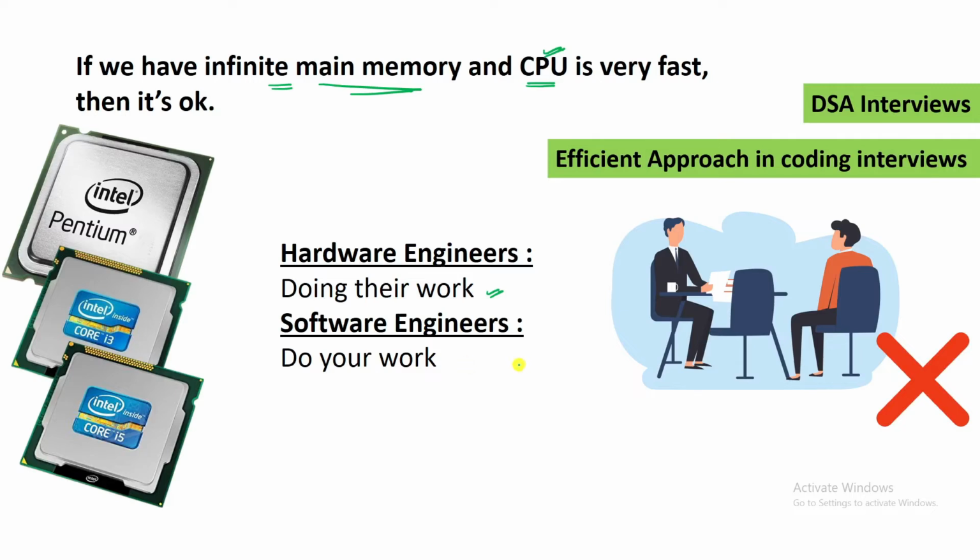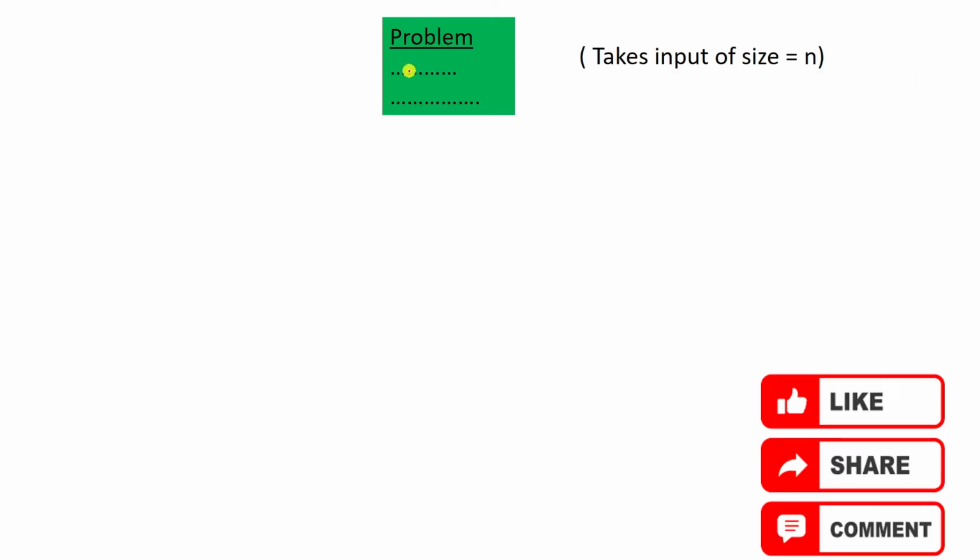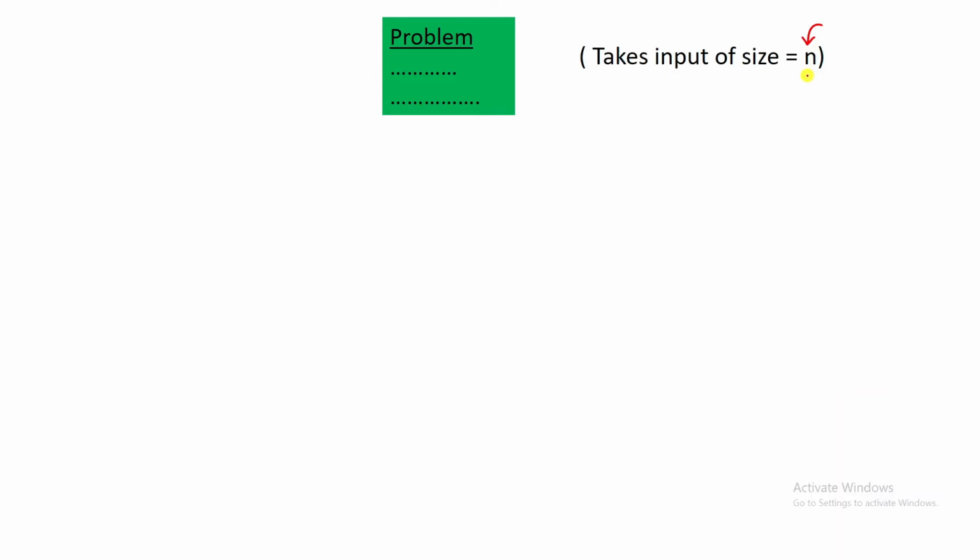So here come two terms, time and space. Now, let me give you one good example where you will understand how large the time can be if you have written a very bad solution for a particular problem. Let's say there is a problem, and the question is saying something, and it is taking the value of n as the input. This input can be the size of an array or the number of nodes in a linked list. It can be anything. This will be entered by the user. Now, Amit is one person who has given an algorithm to solve this problem.